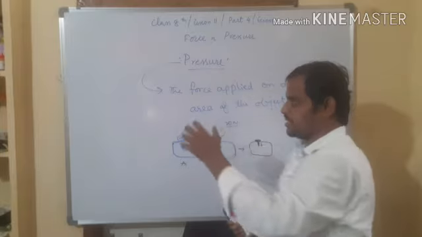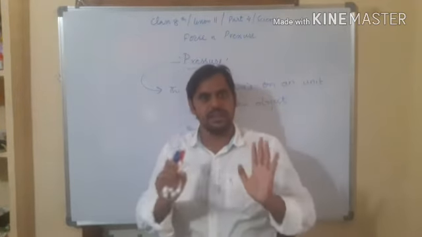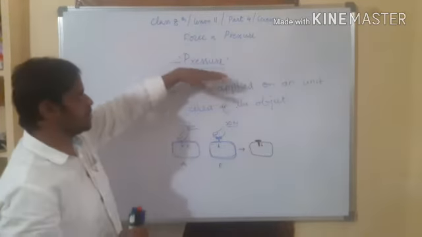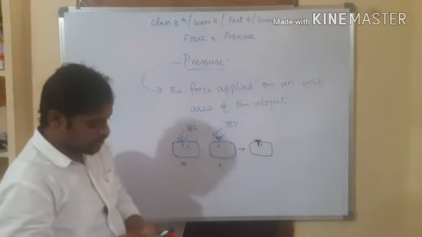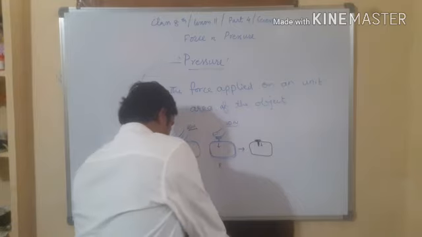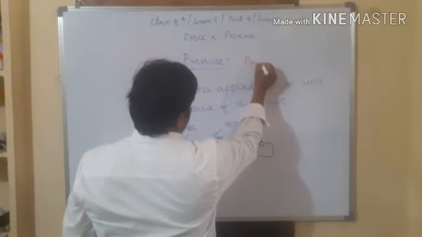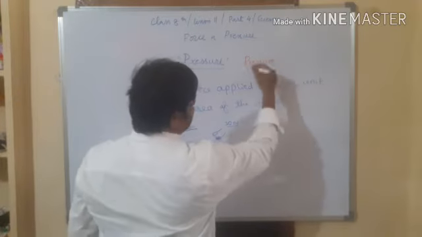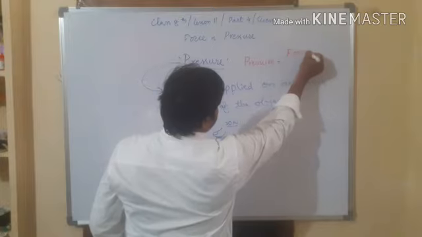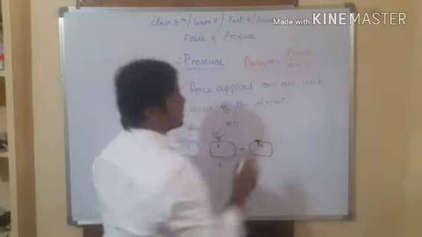Here pressure is nothing but the force applied on a unit area of the object. Actually, pressure can be formulated like this. See here. Pressure equal to force, the force that we applied on a unit area of the object.